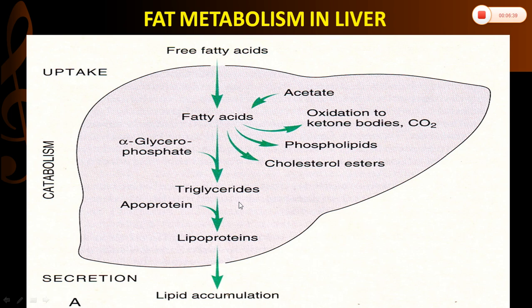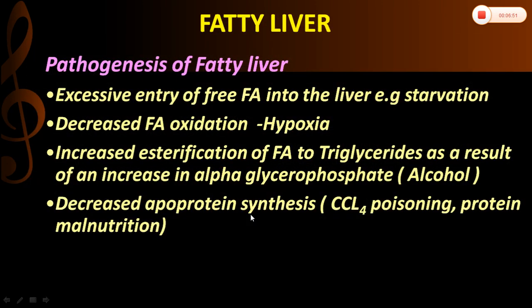Next one is lack of apoprotein. In case of protein energy malnutrition, this apoprotein deficiency will be there. So that's why these triglycerides are not converted to lipoproteins. So that's why this triglyceride accumulation occurs in the liver.